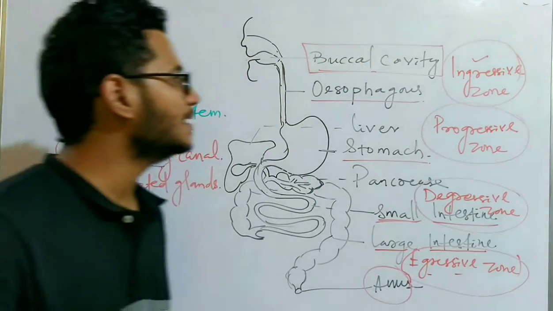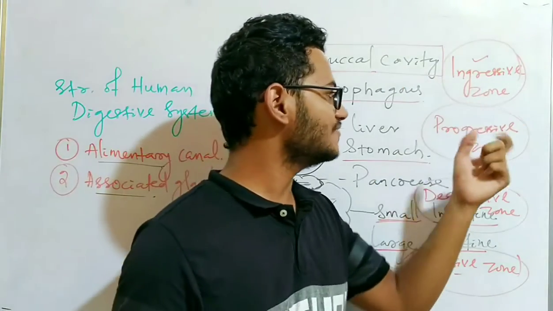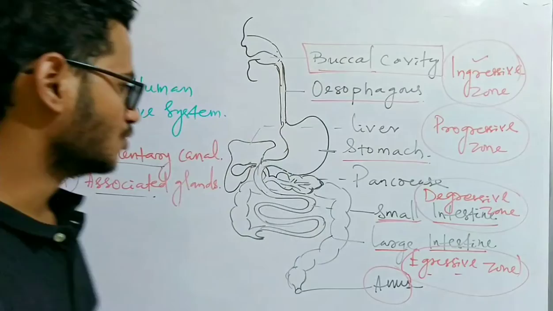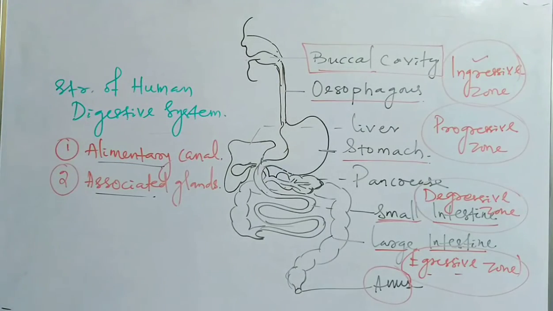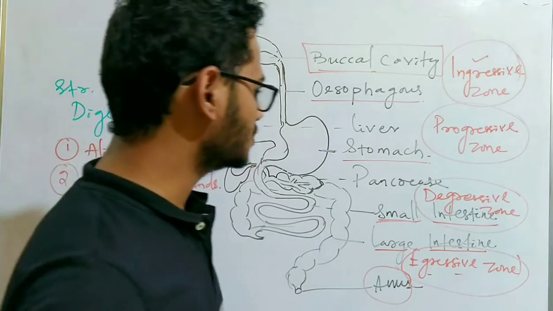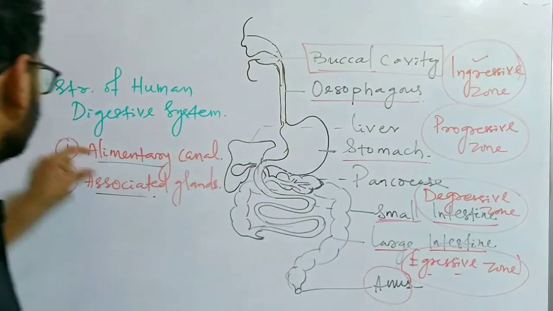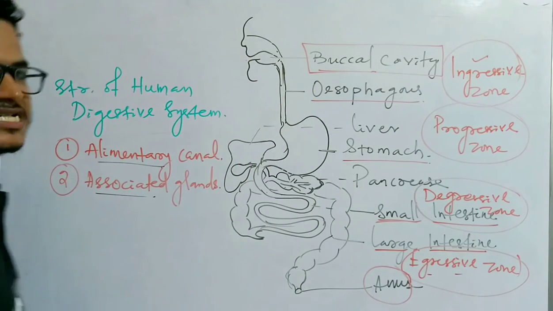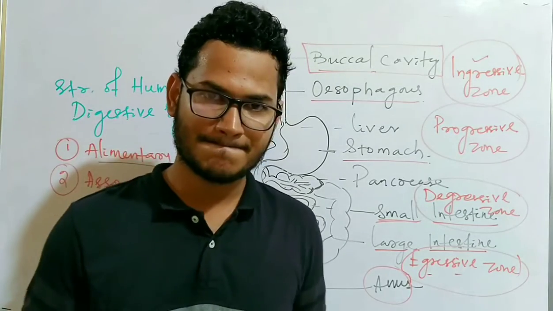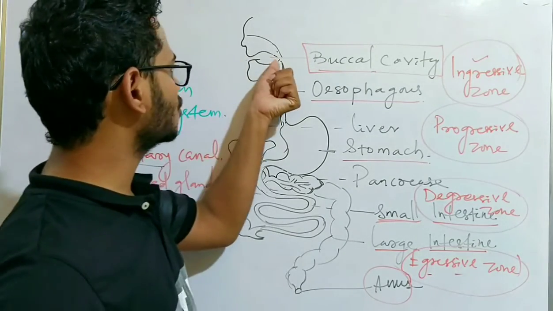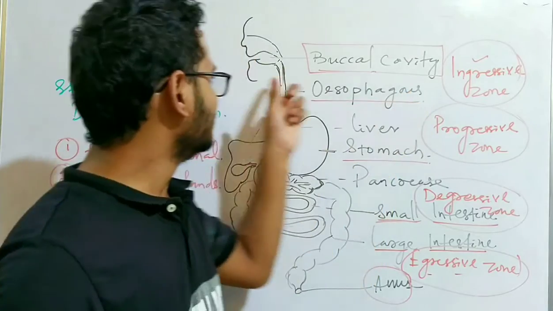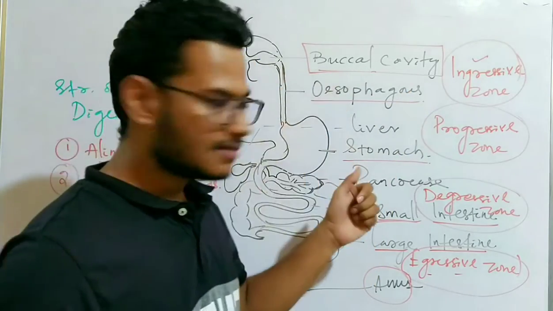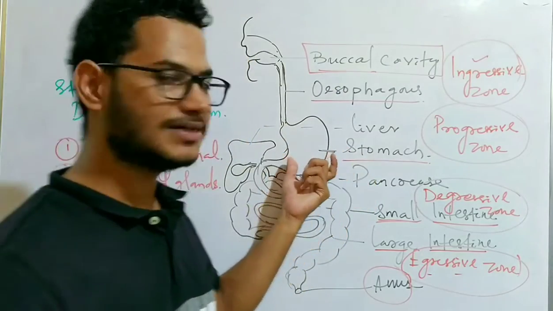So these are the four important zones: ingressive, progressive, digestive and aggressive zone. And remember, these four zones are present in the alimentary canal, the very important part of the digestive system of human. Once food enters through the mouth, it passes through the buccal cavity and esophagus to reach the stomach.